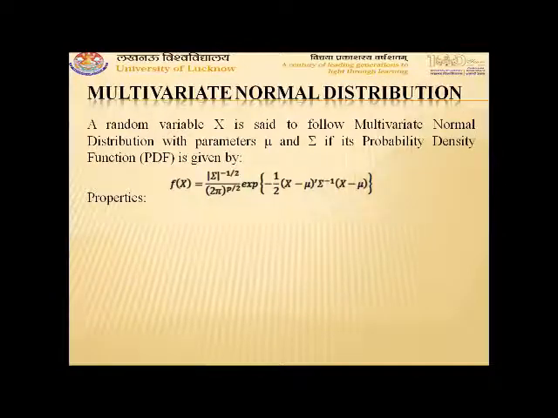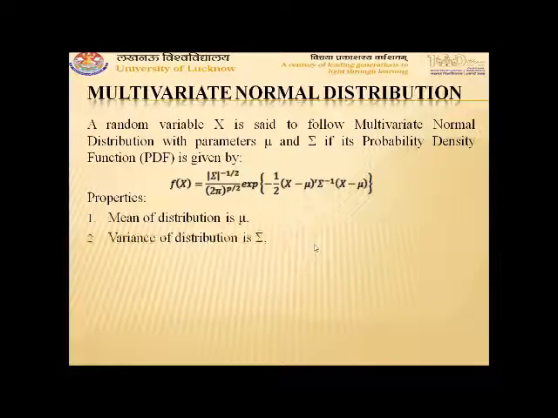Now we come to its properties. Its expectation, or you can say the expectation of variable X, is equal to mu. That means the mean of the distribution is mu. Similarly, the variance of X comes out to be sigma. That means the variance of the distribution is sigma.